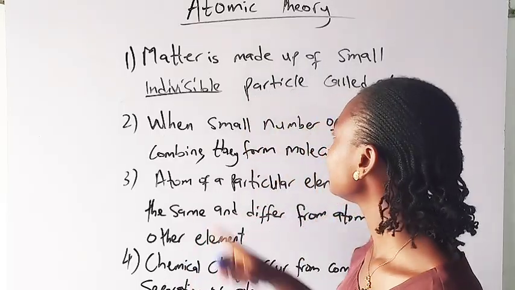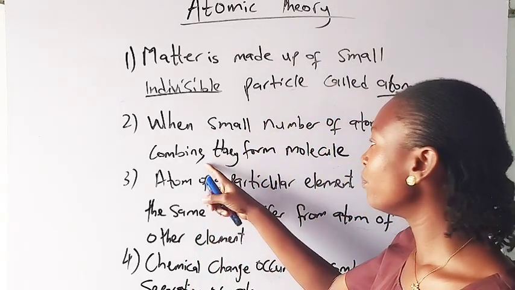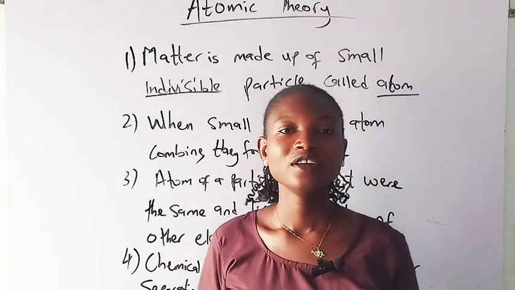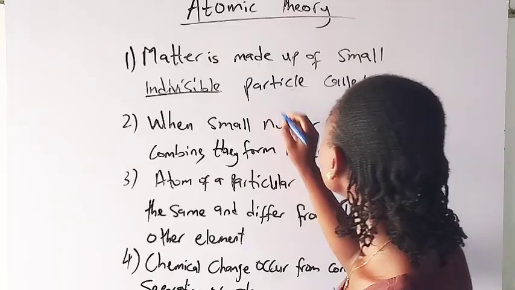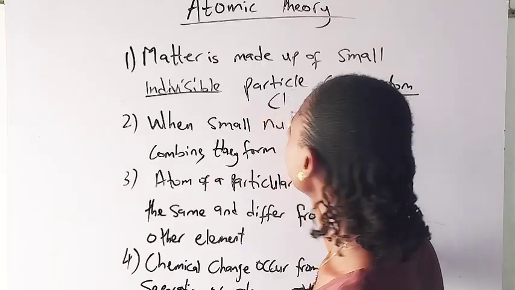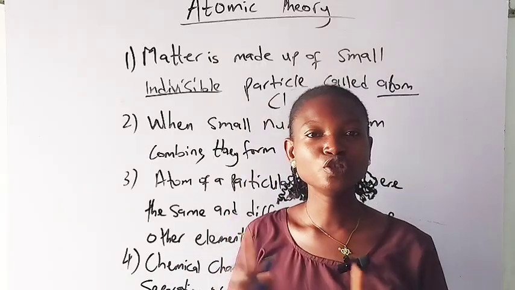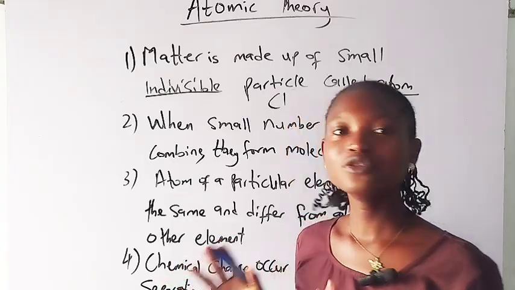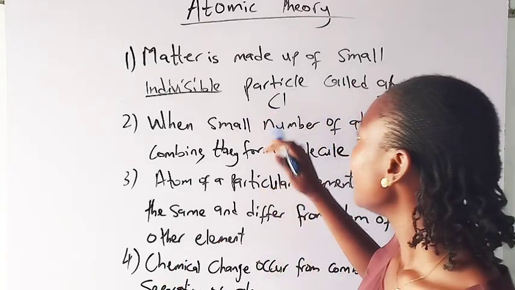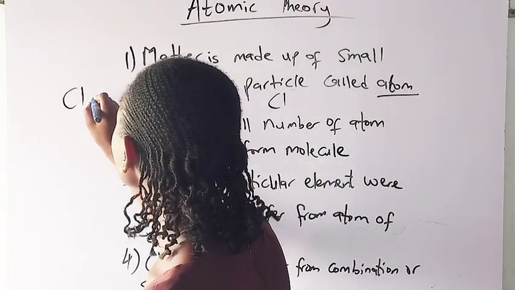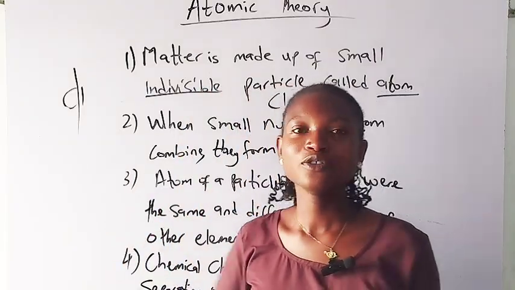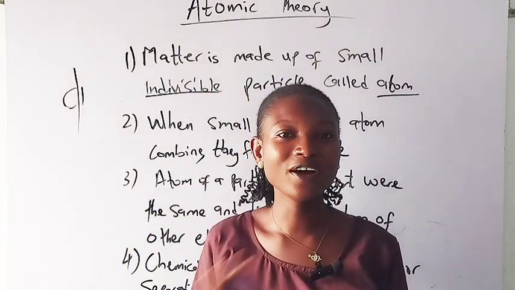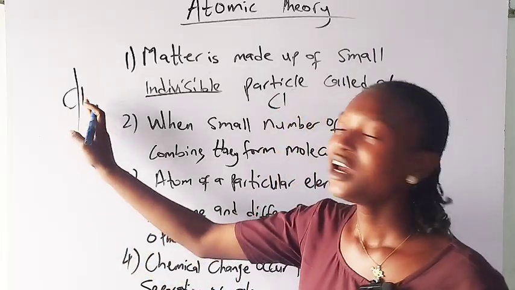Now, another thing is that when a small number of atoms combine, they form a molecule. For example, let's say you have chlorine. Let me write it here. Cl, this is a chlorine atom, just one. That's the smallest. It's not possible to break it into C and L. So Cl is just the smallest indivisible unit. That's why we say chlorine atom.